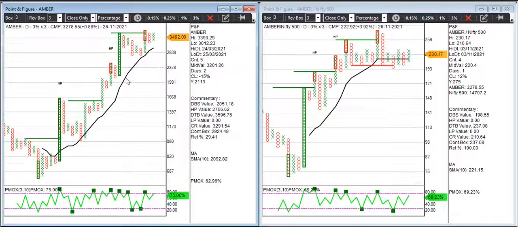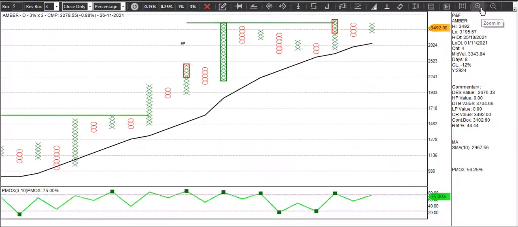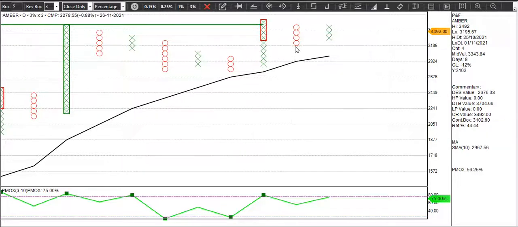Amber, yeah. Amber also has a similar setup like Apple. So we had this anchor column, then there was this retracement. This is also an ABC breakout, and then this is the high pole, and now we are waiting for a follow through, high pole follow through. And the relative strength is also positive. They also give us a double top buy, and the risk is affordable, right? So the double top buy is at 3705 and the stop loss would be 3102.